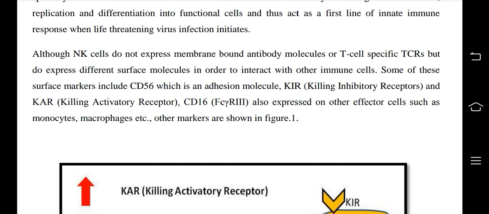NK cells do not express membrane-bound antibody molecules or T cell specific TCRs, but do express different surface molecules in order to interact with other immune cells.